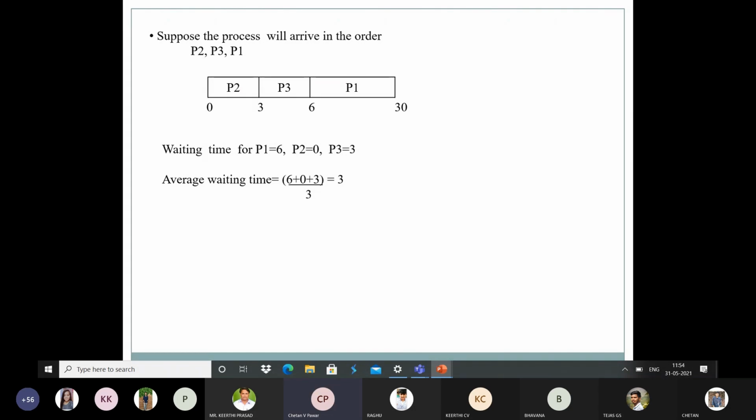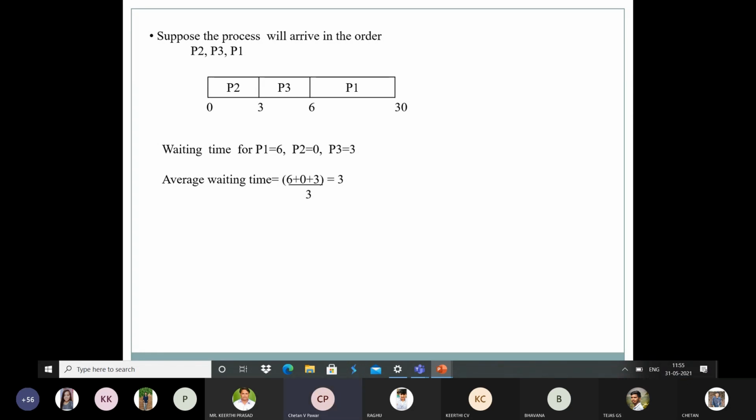We get the answer 3. So if we take the order P1, P2 and P3, we get an average waiting time of 17. If we take the order P2, P3 and P1, we get an average waiting time of 3. This means that depending on the order in which processes enter the queue, the waiting time also changes. So this is much better than the previous case.